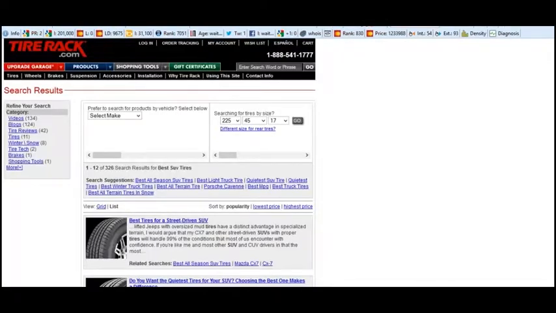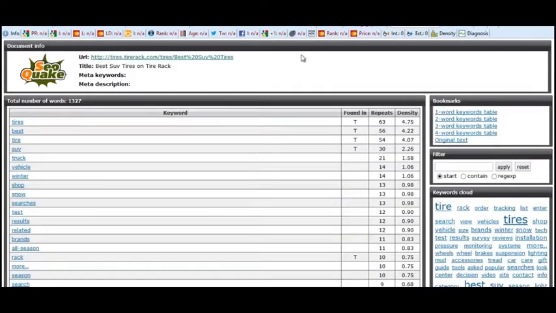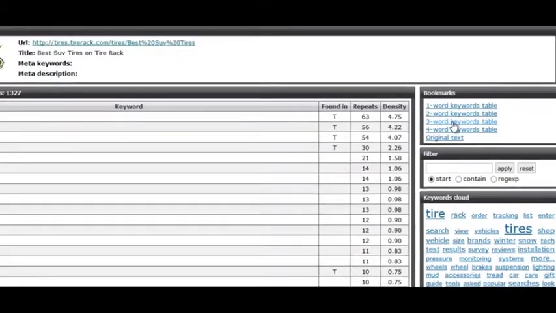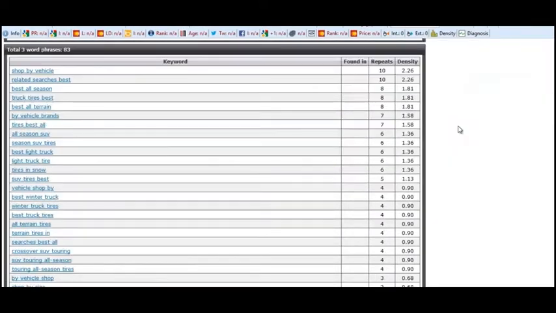Now, another way to evaluate how well optimized the page is, is to click on the density button and see the keyword density of the page. Keyword density isn't the end-all be-all of on-page SEO, of course, but it is a good way to determine whether or not that person is actively optimizing that page. So in this case, we're looking for the keyword best SUV tires. Under bookmarks, you want to click on the 3-word keywords table, and that shows you the keyword density of all the 3-word keywords.